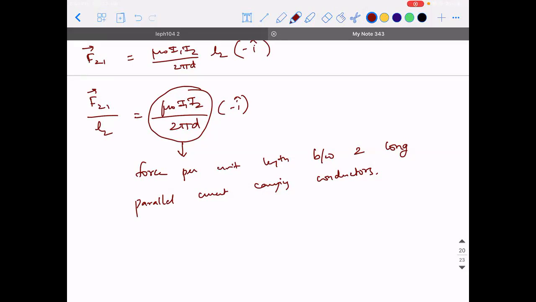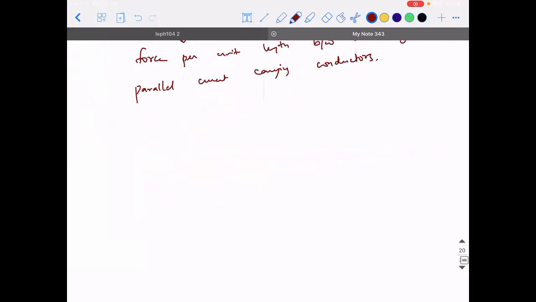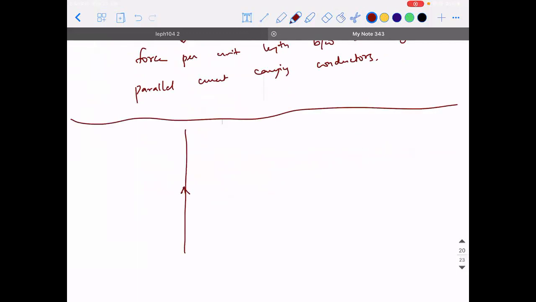Did you guys make a note of it? Yes, sir. Now comes another question. What will be the value of F12 divided by L1? Same scenario: I1, I2, and the distance between them is d.